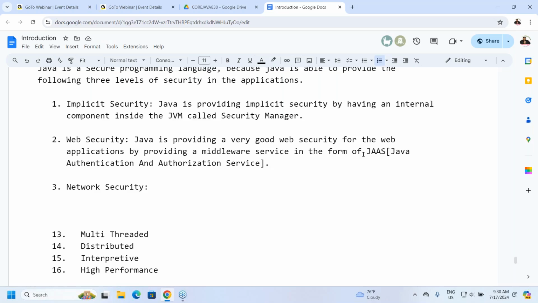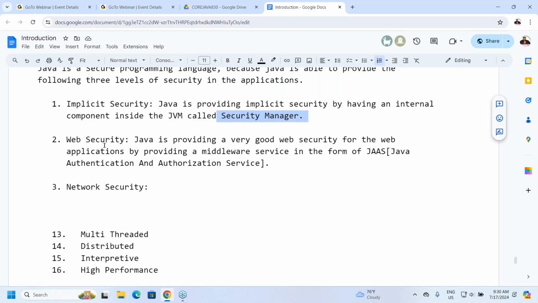Come on, how is Java a secure programming language? Because of three reasons. What are the three? Implicit security, web security, network security. How does Java provide implicit security? Because of what component? The security manager inside the JVM.